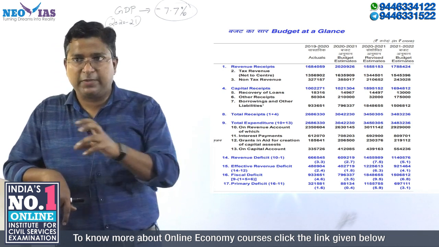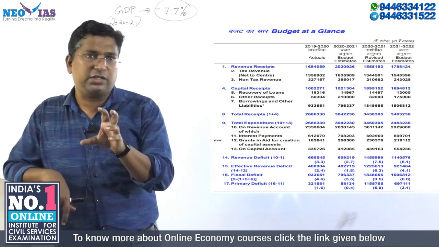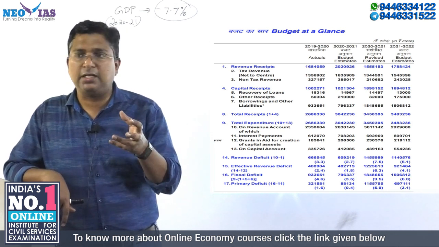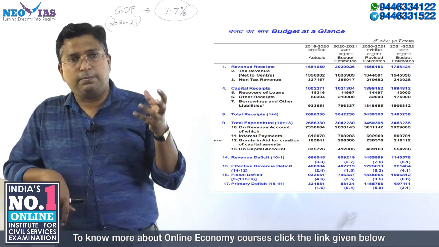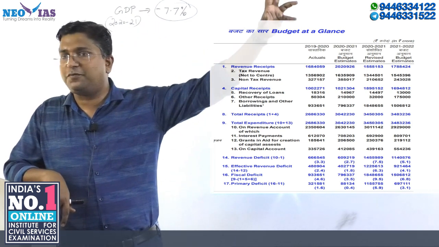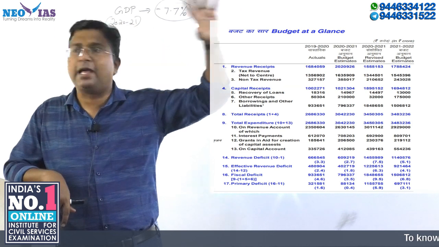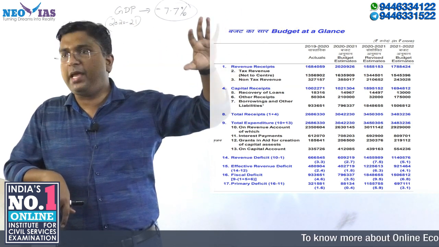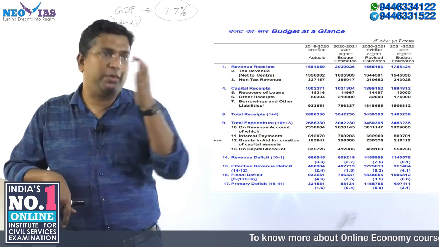I told you yesterday I released a video also, you just watch it, you will easily understand it. That itself is a very significant thing. The fiscal deficit has touched 9.5% of GDP, which I think has never happened. That will make a big impact on the economy.